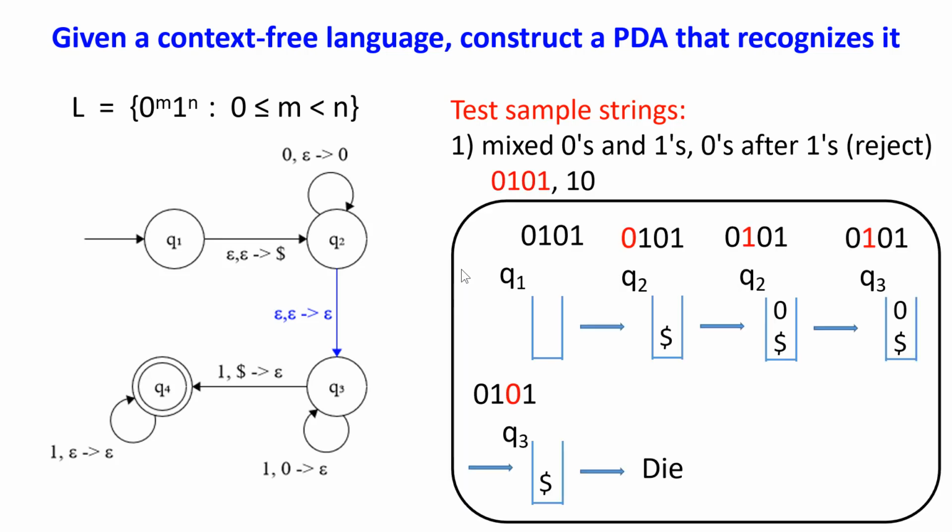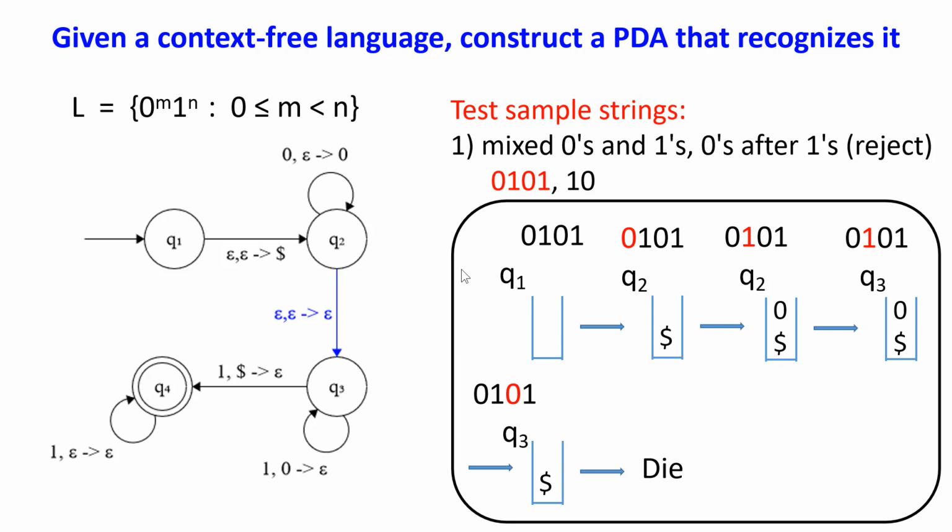Let's check a string 0101 and analyze the computation. So at first, the machine starts at Q1 and it's not reading any input symbols. By following the transition from Q1 to Q2, the machine puts a $ sign to the bottom of the stack.